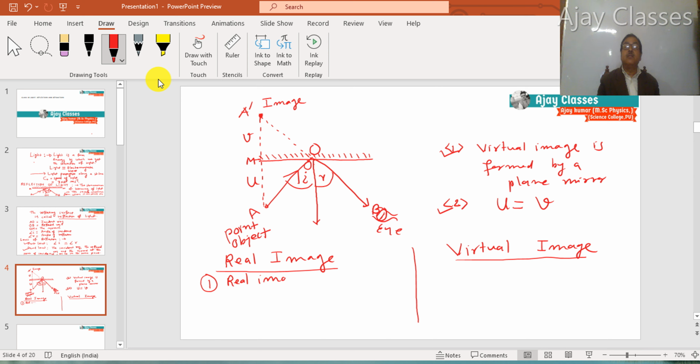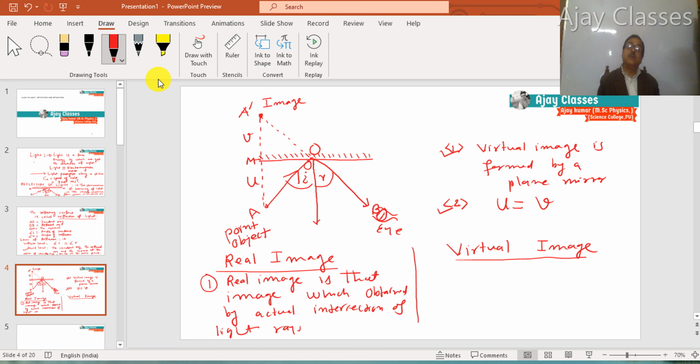A real image is that image which is obtained by actual intersection of light rays after reflection from a reflecting surface.